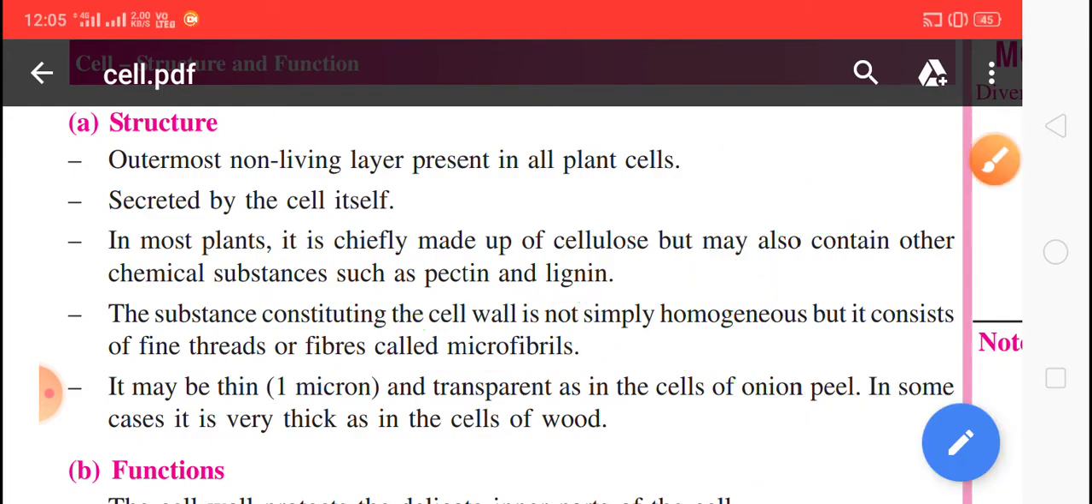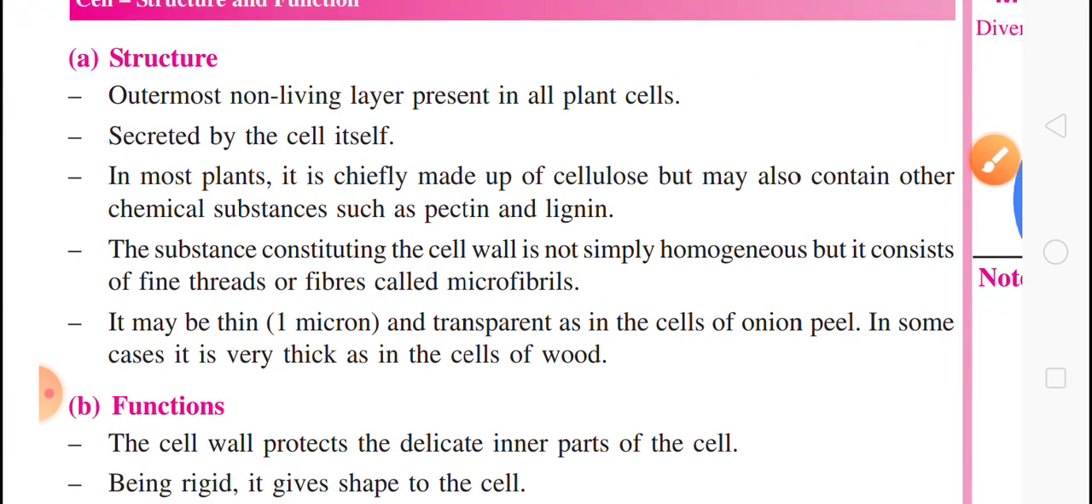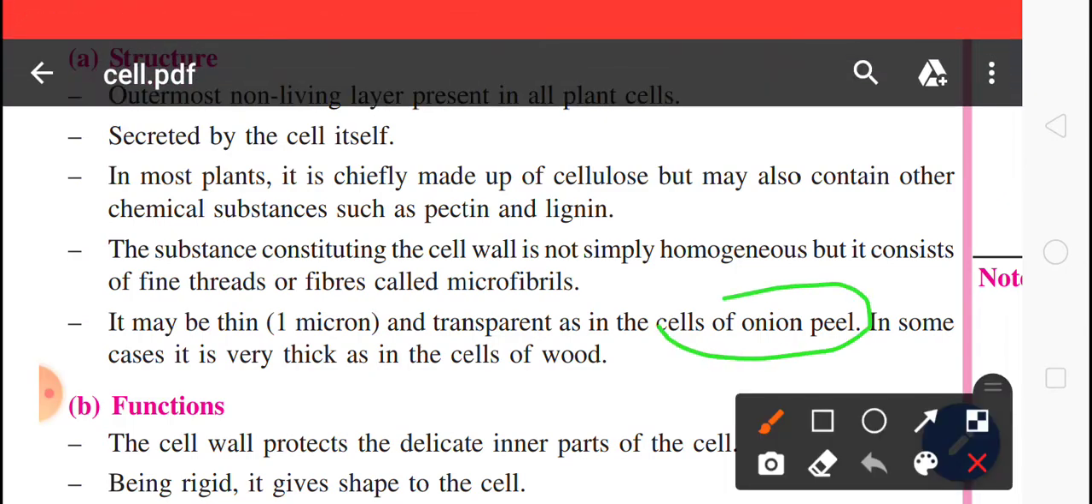Okay. And it may be thin, that is 1 micron. The size is 1 micron and transparent, as in the cell of the onion peel. Onion peel, I will tell you in the practical. Okay, onion peel. ओनियन पिल क्या होता है, जब प्याज के एक छिलकों को छिला जाता है तो उसकी जब लेयर निकाली जाती है वही ओनियन पिल होता है.